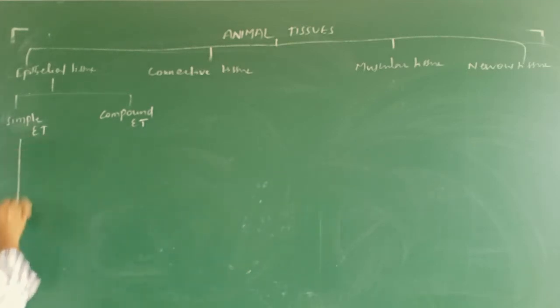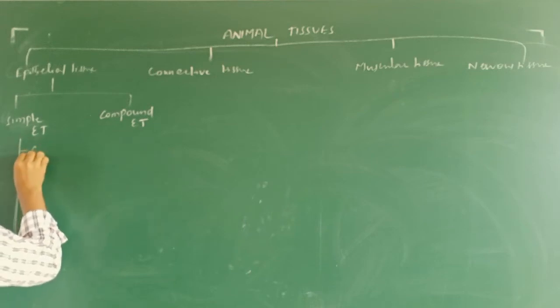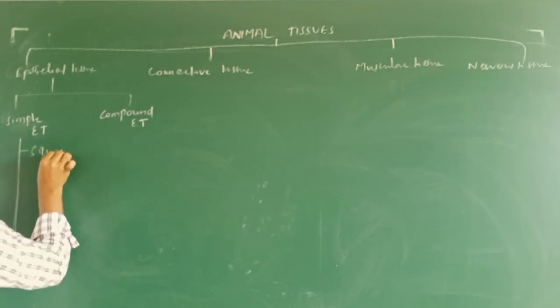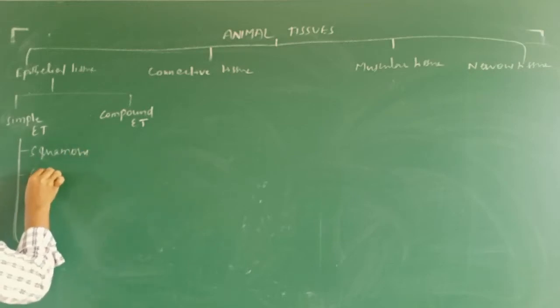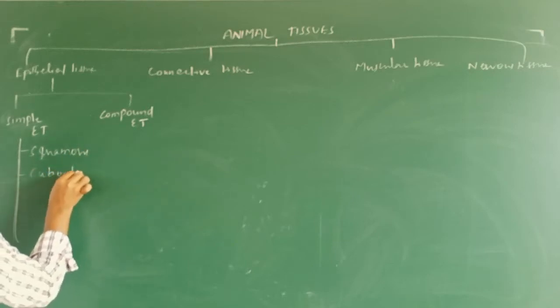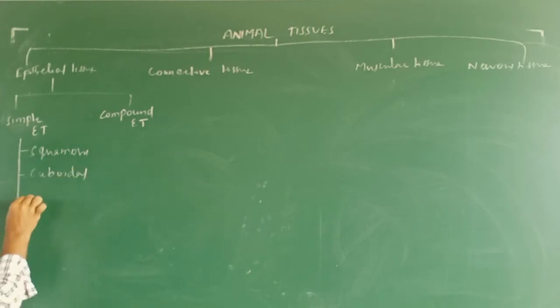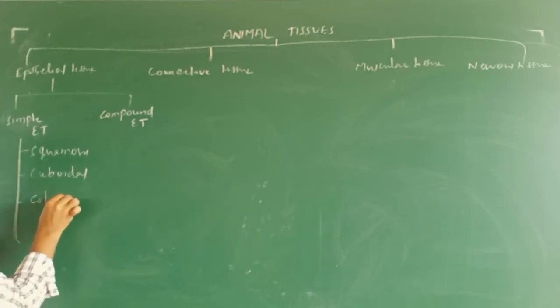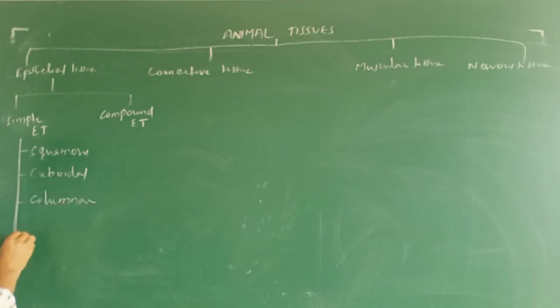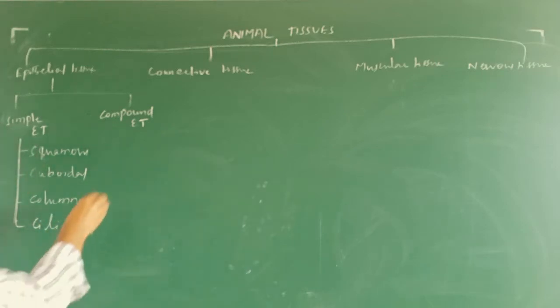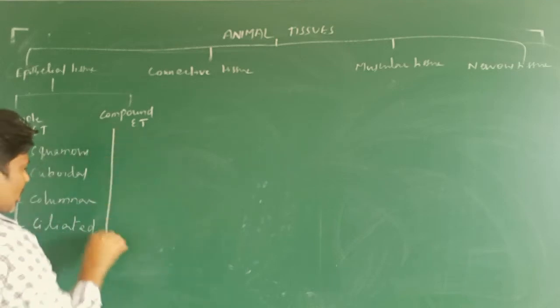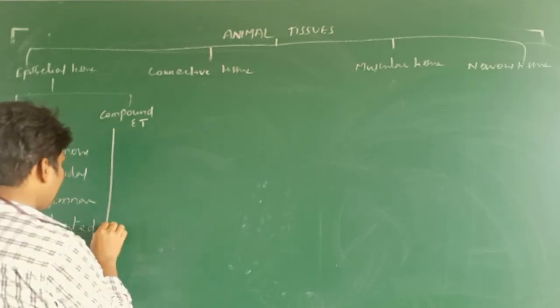Next cuboidal, next columnar, next ciliated. Same here also, it is going to be differentiated like this.